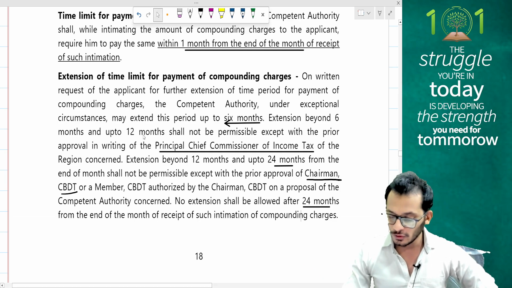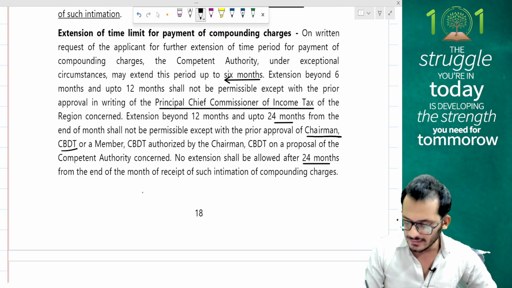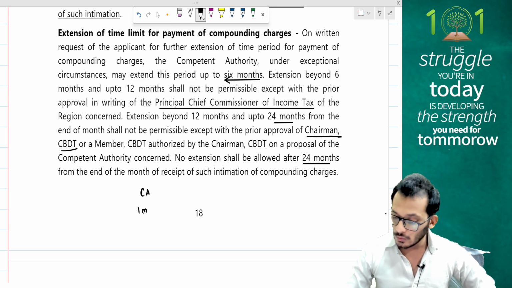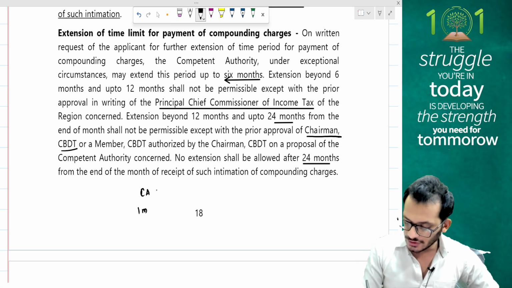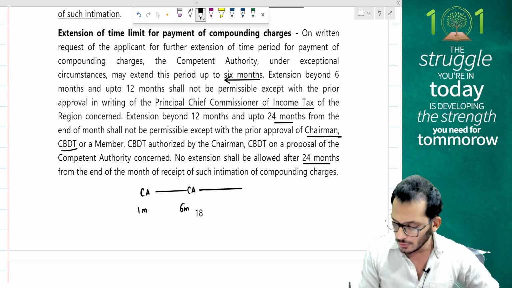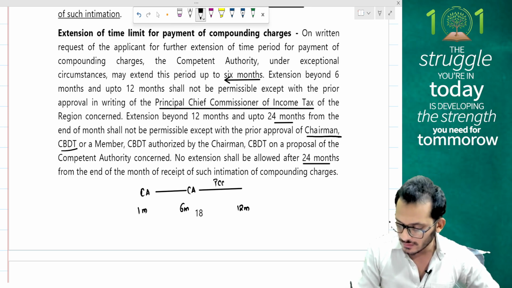Which means, people, if I have to put out a timeline, it is like this. The person to whom you're going, the competent authorities can give you 1 month. If it is going, then you can ask for an application extension for up to 6 months with the same authority. If you want to go up to 12 months, then you have to take an approval from PCCIT on this.